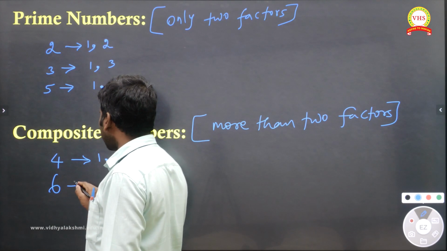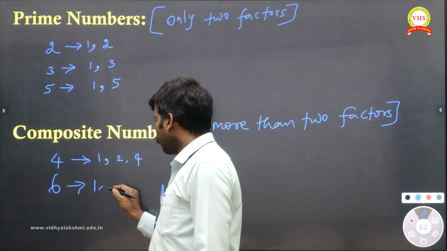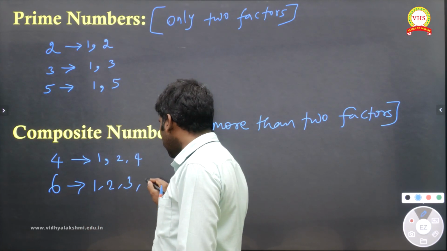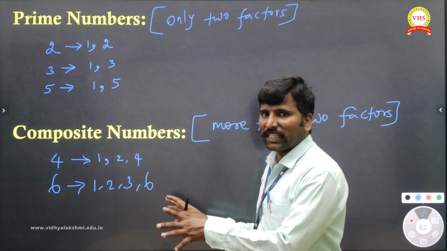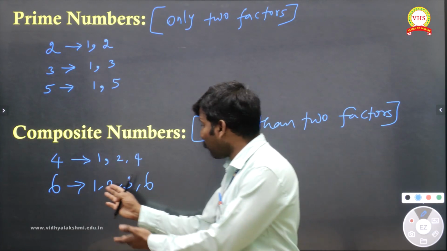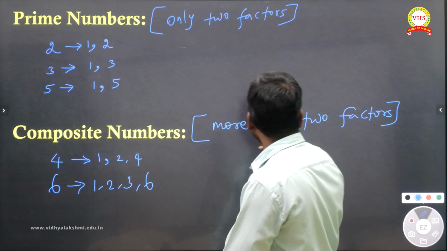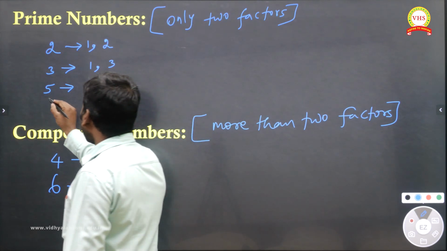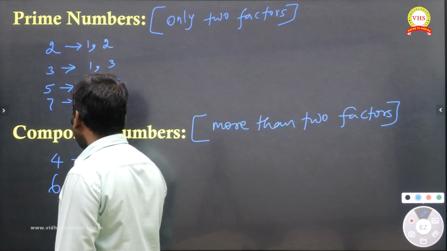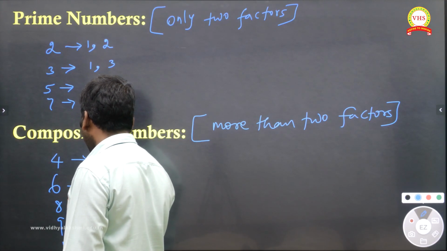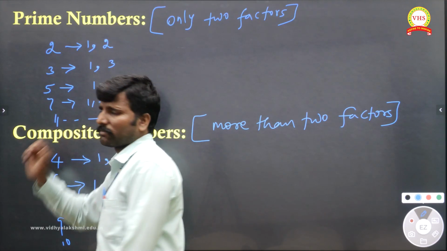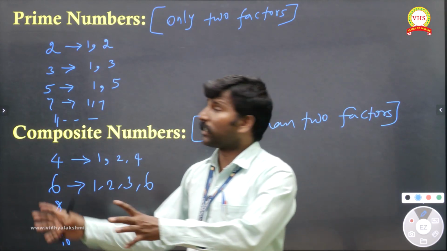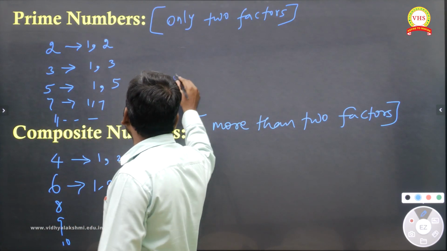Number 6 has factor 1, factor 2, factor 3, and even factor 6. These are our factors. So we have more than 2 factors, right? By the definition of more than 2 factors, we can say composite number. And so on: 7 will be here, 8 here, 9 here, 10 here, 11 here. If you write till 100, you will get 25 prime numbers.